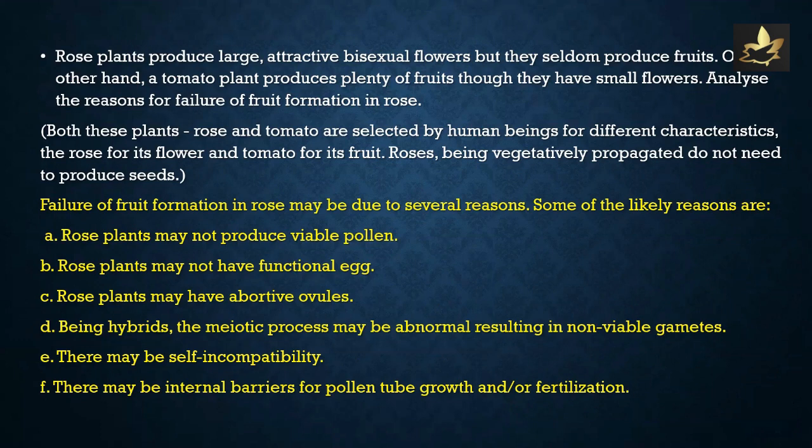Nevertheless, when we analyze the situation, failure of fruit formation in rose may be attributed to multiple reasons. Some of the likely reasons are: rose plants may not produce viable pollen, rose plants may not have functional egg, rose plants may have abortive ovules. Being hybrids, the meiotic process may be abnormal, resulting in non-viable gametes. There may be self-incompatibility. There may be internal barriers for pollen tube growth and/or fertilization.